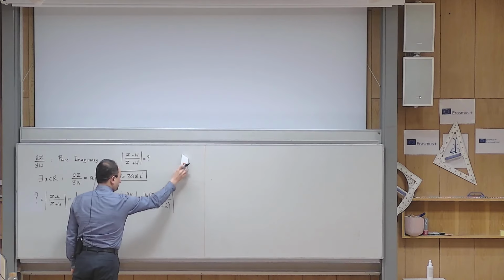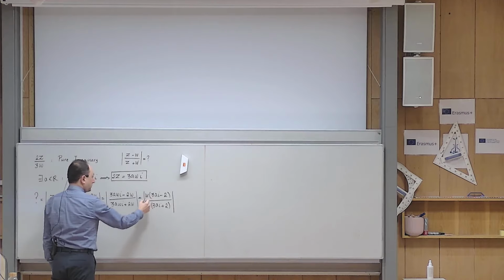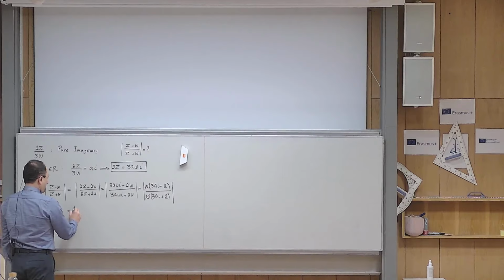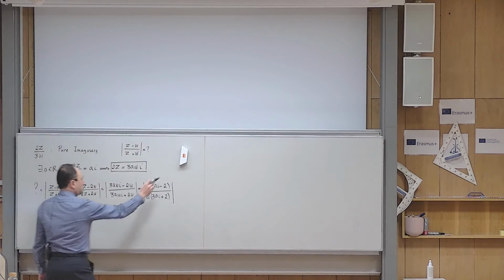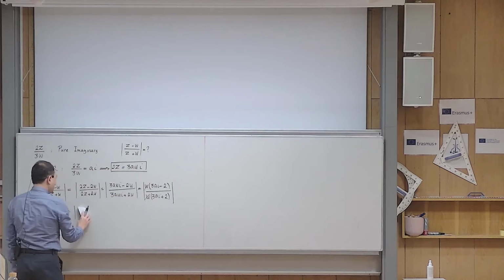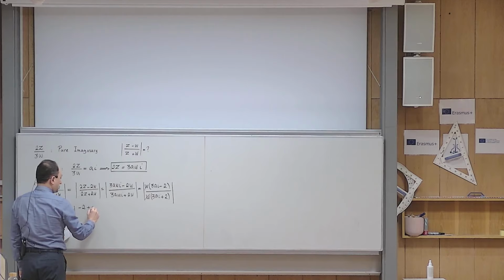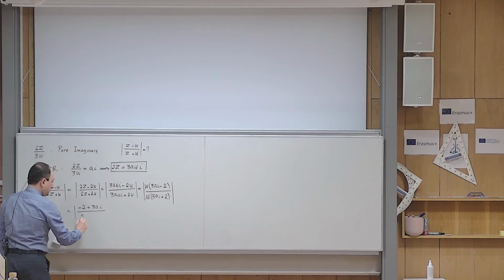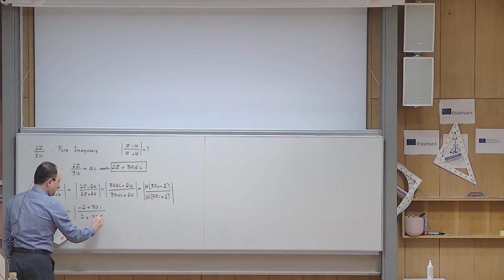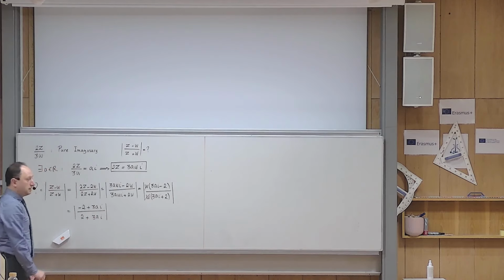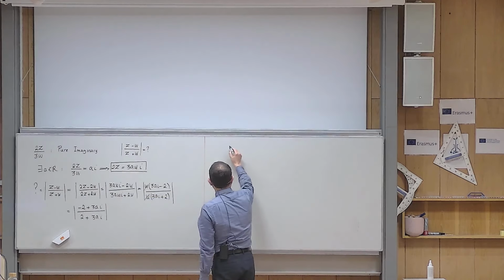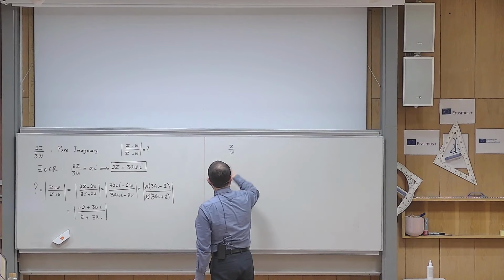Of course, w is a common factor. This can be simplified, so then it becomes the absolute value of 3ai minus 2 over 3ai plus 2. And if you don't mind, let me write it in a standard form. So in standard form, let me write the real part first: minus 2 plus 3ai divided by 2 plus 3ai.